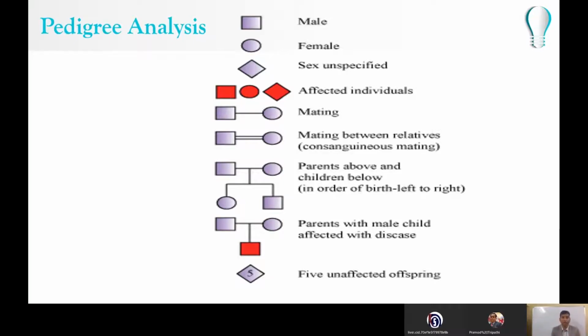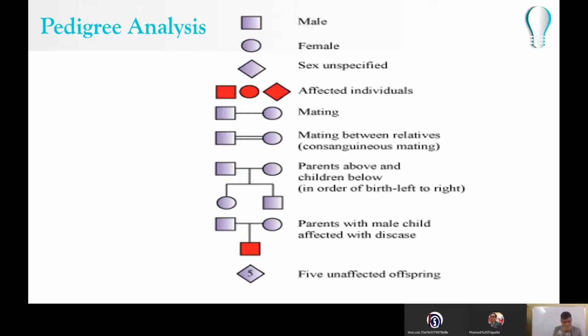And how do we represent mating? We represent mating by joining the male and female by a single line. When it is mating between close relatives, we draw two lines. Now, the parents are always above the children, and the children are shown in the order of birth from left to right. That means the first one born will be on the left, and the next one born will be on the right.